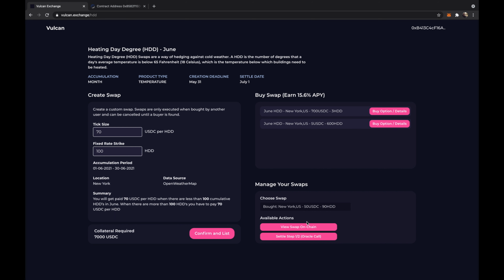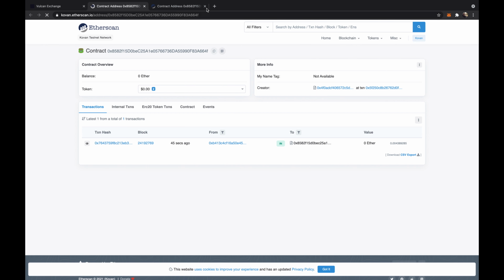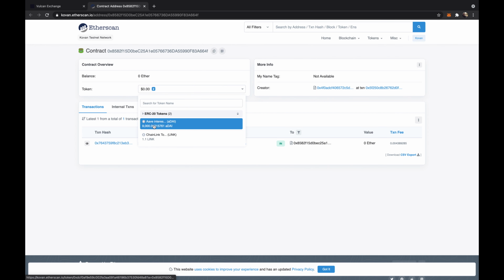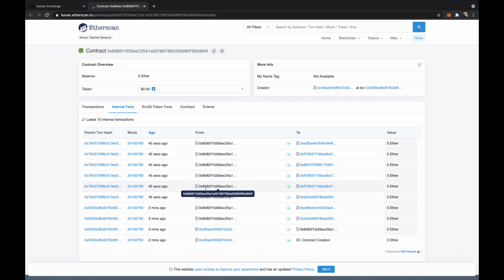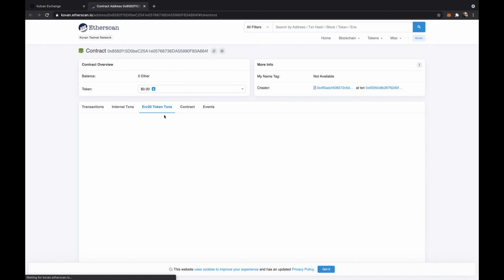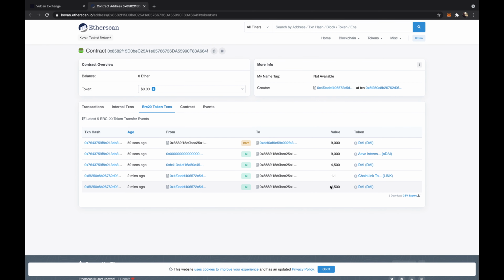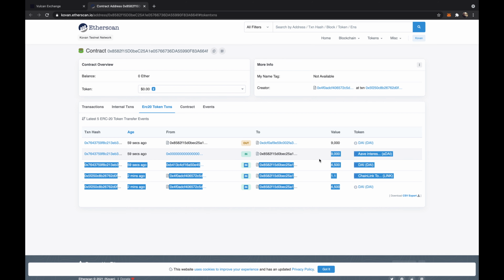So now that we bought the swap, we can have another look and see what happened to the contract. So we can see that the contract doesn't contain DAI anymore. This is because both the collateral from the buyer as well as the seller was sent to Aave, and in exchange we receive interest-bearing DAI. This is basically locked into the contract until the swap is settled. There is an emergency option, however, where if both the buyer as well as the seller choose to stop the swap, they can release the collateral as well.